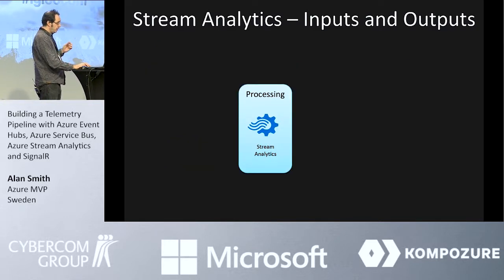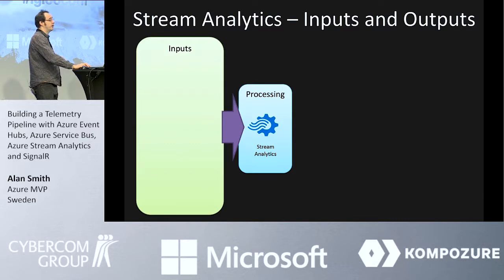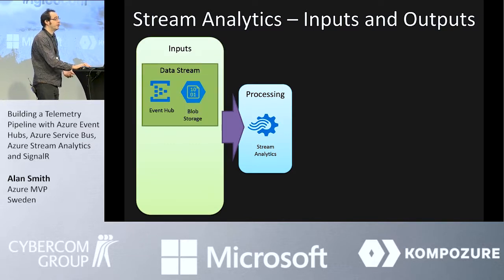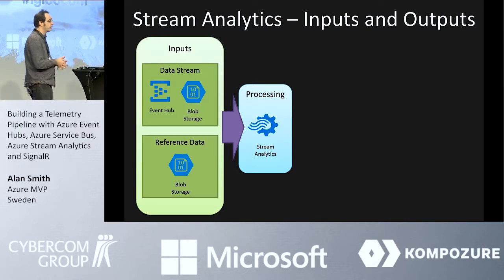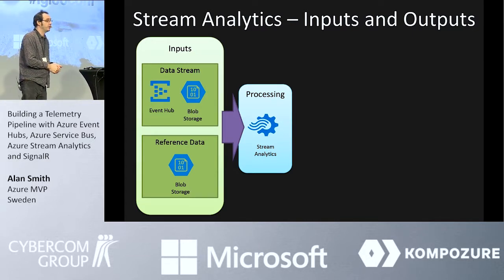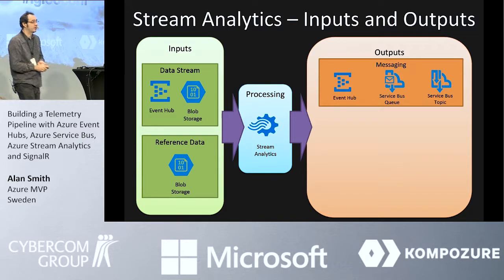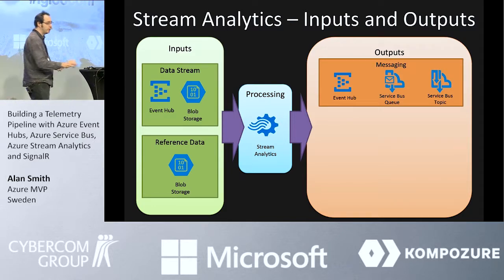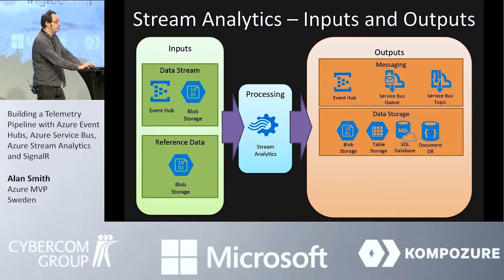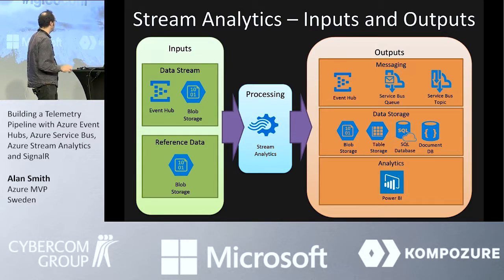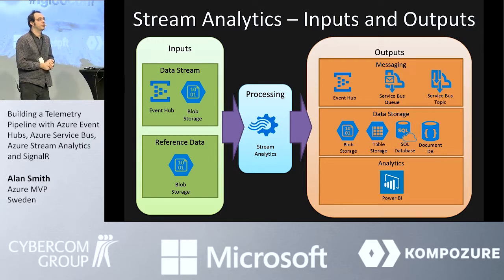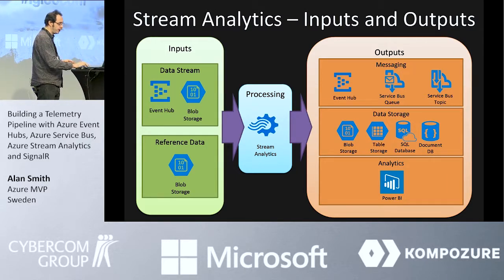stream. Stream Analytics is very versatile in the way that it integrates with Azure services. So with inputs, we can connect to Event Hub, we can connect to blob storage, we can also connect to the IoT Hub and get data from IoT devices. Those we can use as inputs. And then for outputs, we can go out to other messaging systems like Event Hubs, Service Bus Queues and Topics. We can also store the data in blob storage, tables, Cosmos DB, SQL Database, SQL Data Warehouse. We can also go directly to Power BI and analyze the data directly as an output from Power BI.